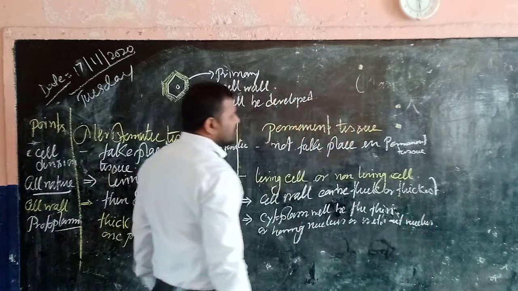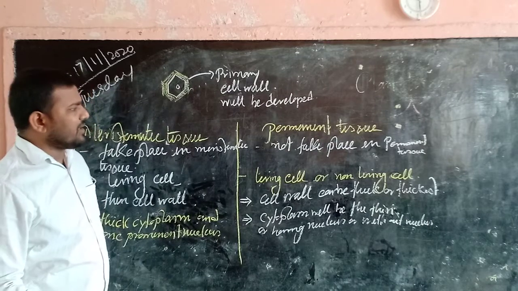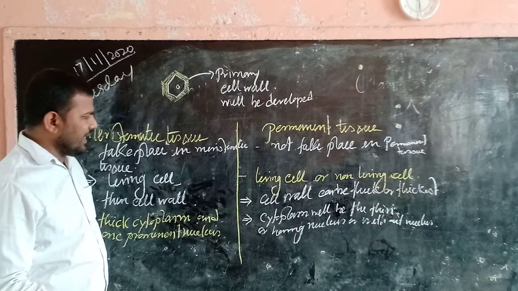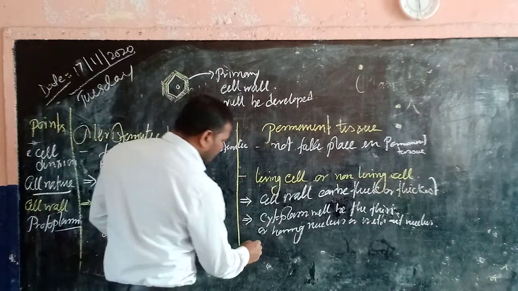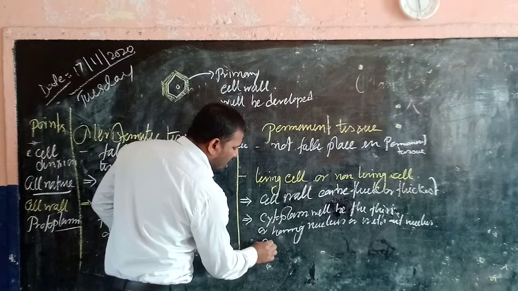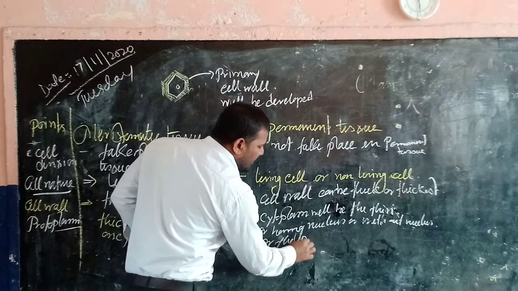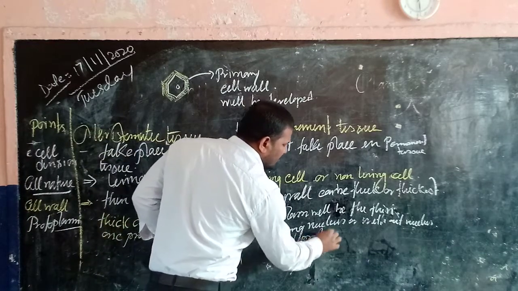This will be the condition. But if the permanent tissue contains non-living cells, then the protoplasm will be absent.